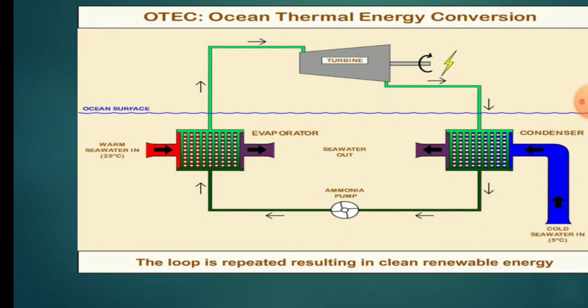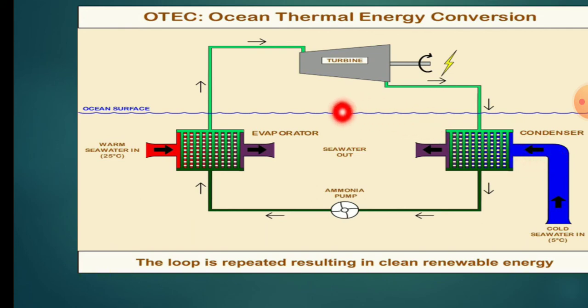So here we have used two devices. To take in the hot water we have used an evaporator, and to take in the cold water we have used a condenser. The evaporator is connected to a pipe at the upper surface of the ocean, where the water temperature is around 25 degrees Celsius, and the condenser is connected to a pipe at the lower part of the ocean, where the temperature is about 5 degrees Celsius. So one is at the hotter region, and the other is at the colder region.